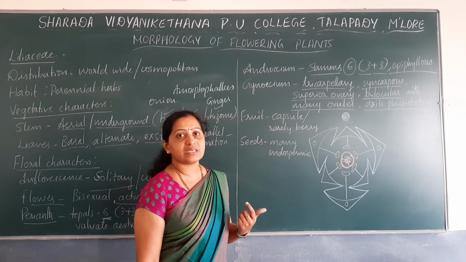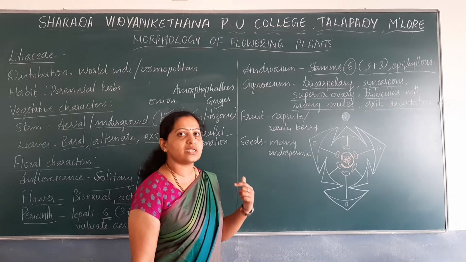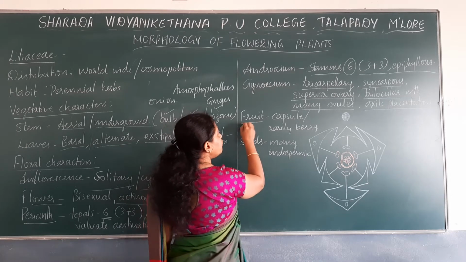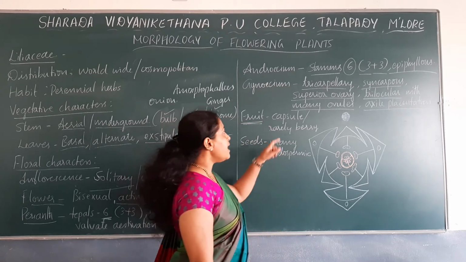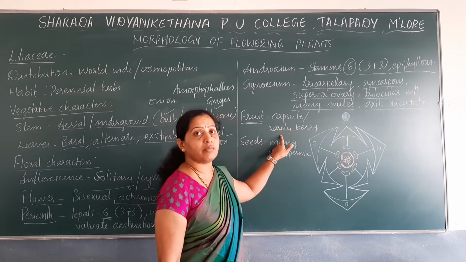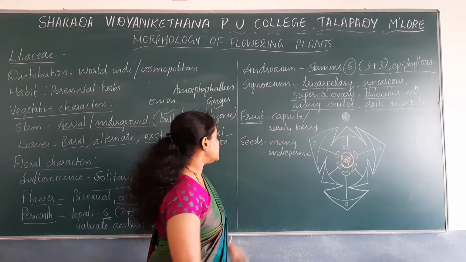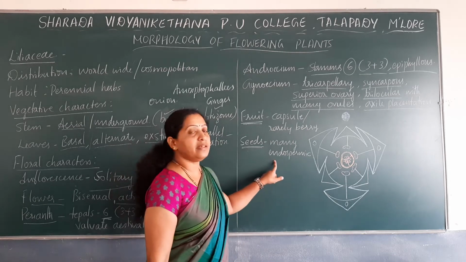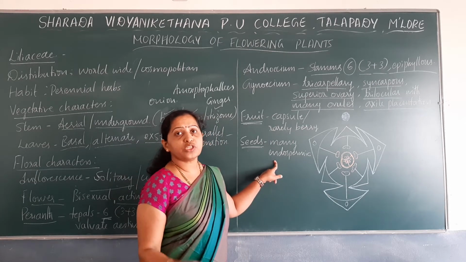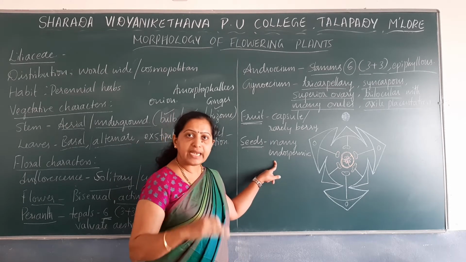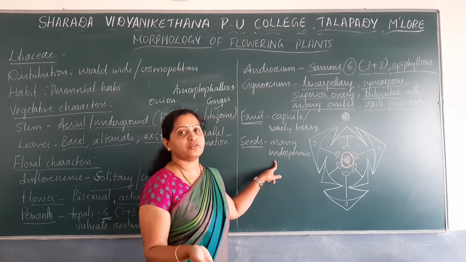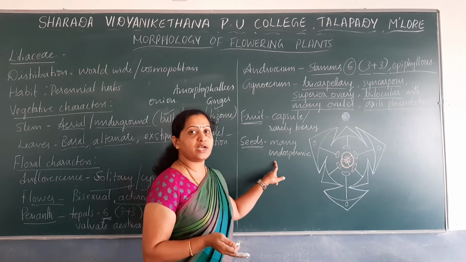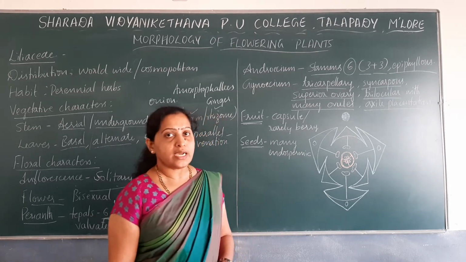Already we have discussed 5 different types of placentation. Just recall them. Next, fruit. The type of fruit formed in case of Liliaceae may be capsule and rarely they may be berries. Seeds. Seeds are many because ovules are many, and they are endospermic. Endospermic seeds are those seeds which retain the endosperm even after the embryo development. Such a seed which retains the endosperm is known as endospermic seed.